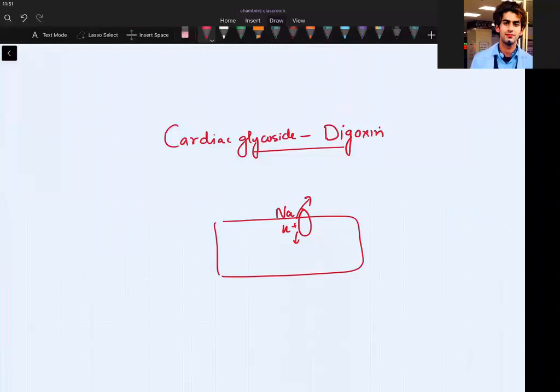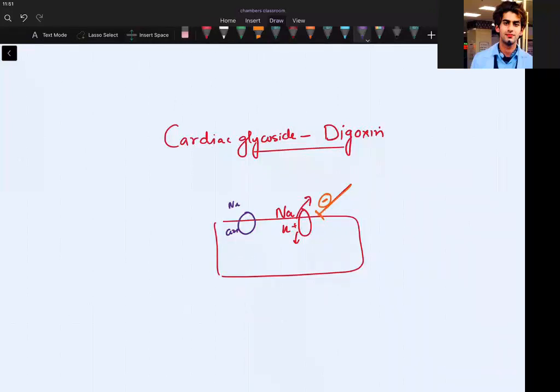Now, if you inhibit this pump, what will happen? There is another pump working in the cell called the sodium calcium exchanger, which was exchanging the sodium with the calcium.